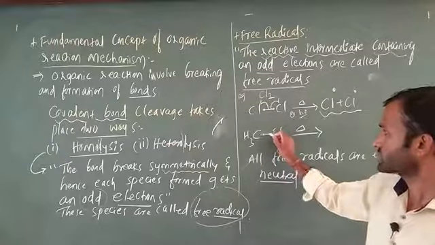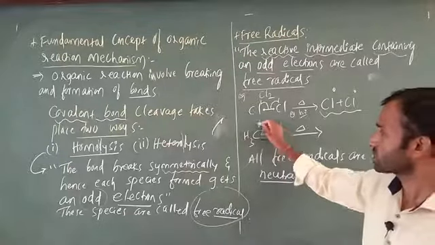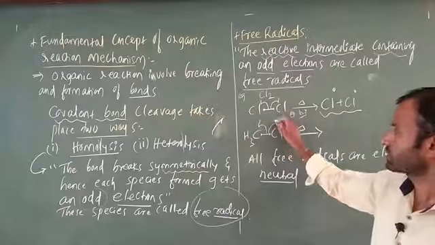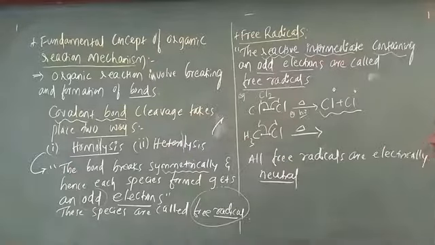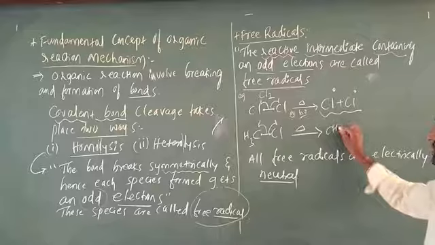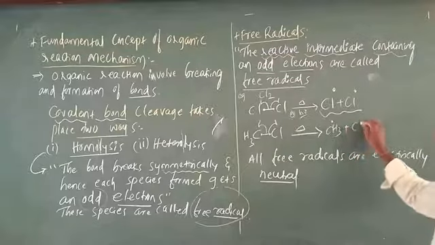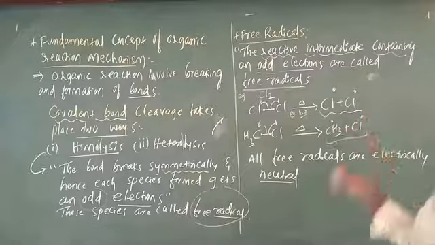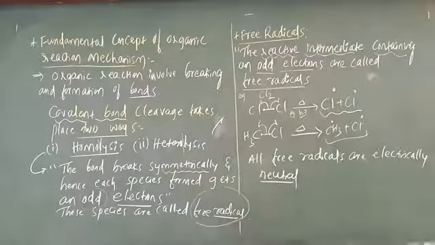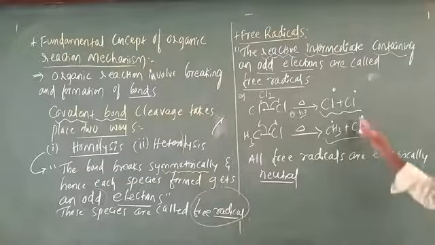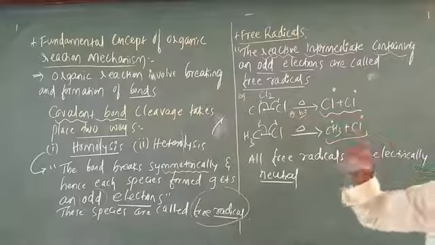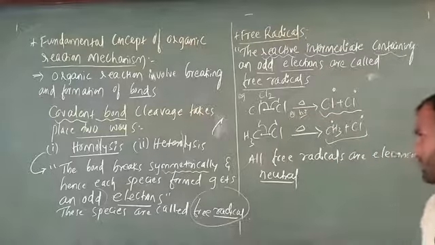Here the bond has 2 electrons. In this case also, shifting takes place like this, with a fish hook arrow mark. There is a formation of the products CH3 free radical plus Cl free radical. These two are free radicals. This is the most important point: where there is a formation of an odd number of electrons, that indicates free radical formation.